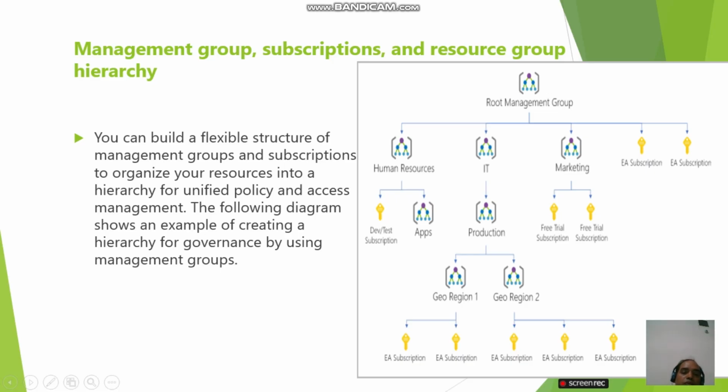Geo Region 1 has two subscriptions, and Geo Region 2 has three subscriptions. Marketing is nested under the root management group, and marketing has two subscriptions: a free trial subscription and another subscription.